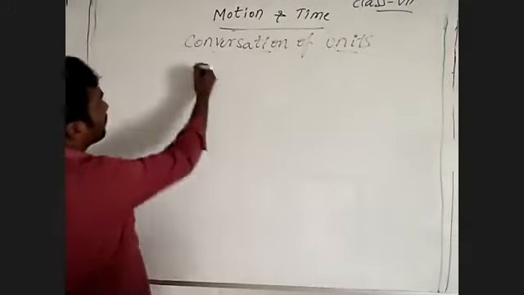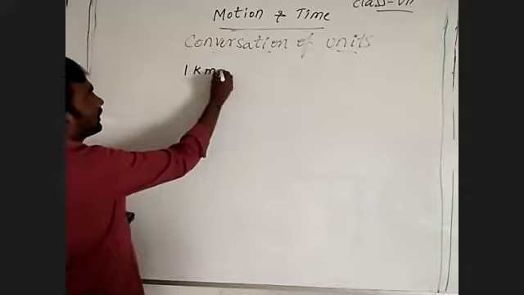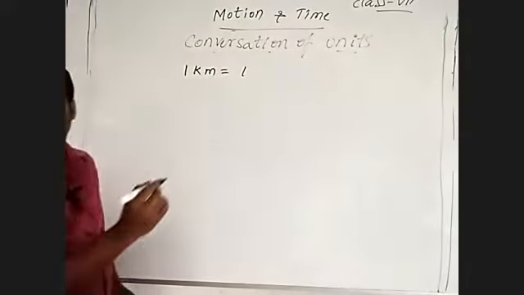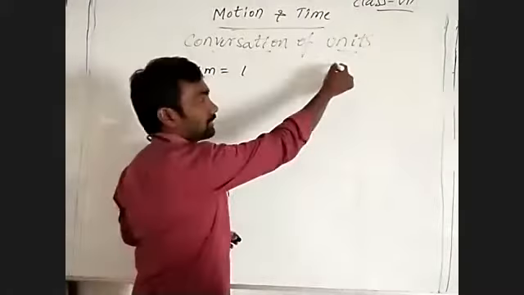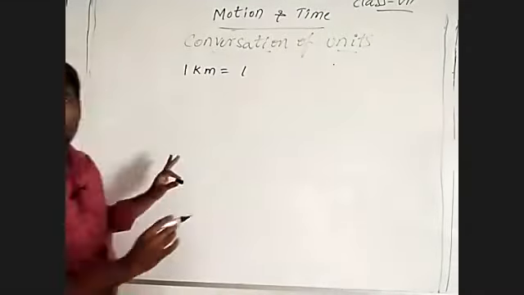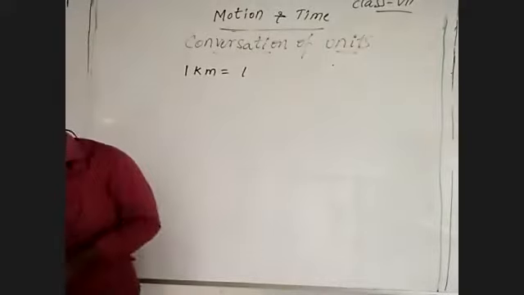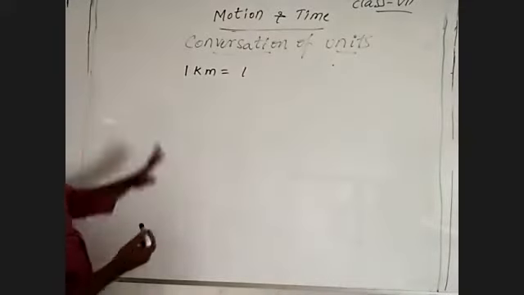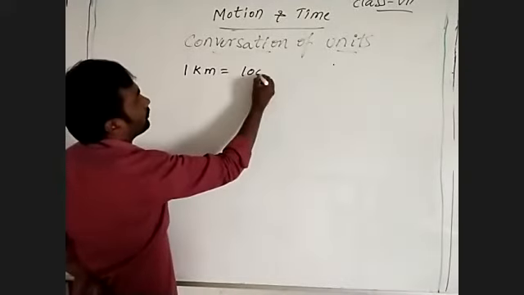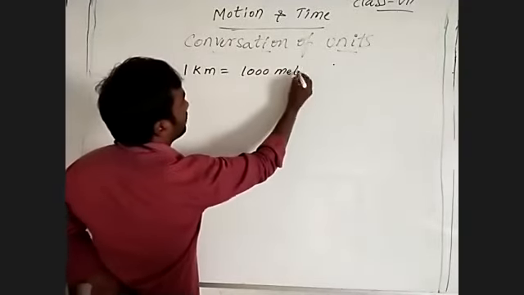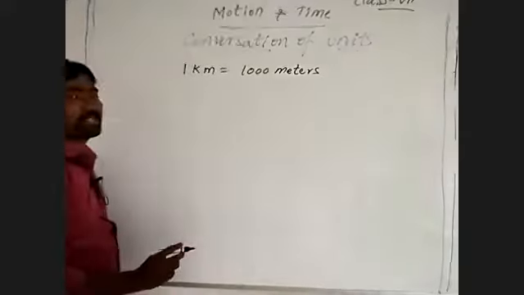Conversion of units. 1 kilometer is equal to 1000 meters.